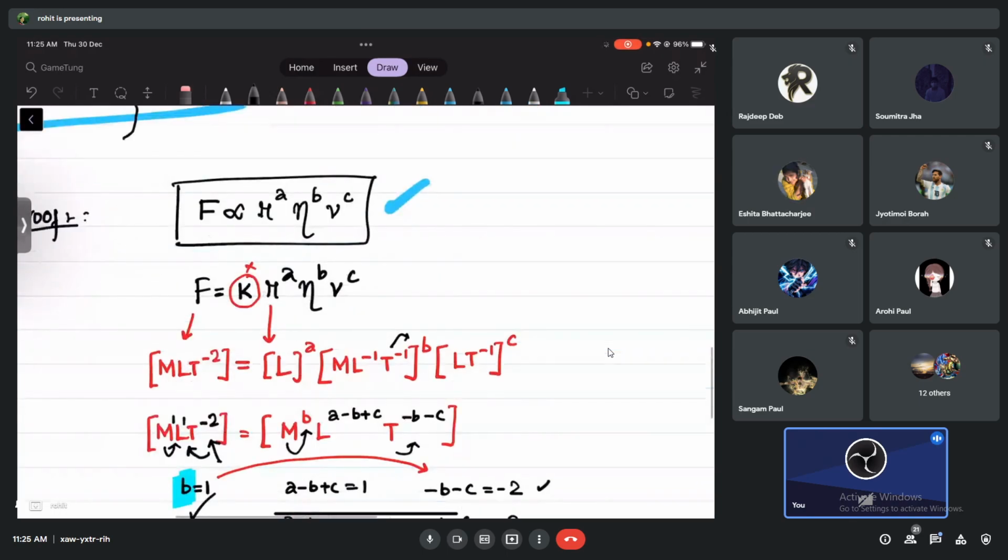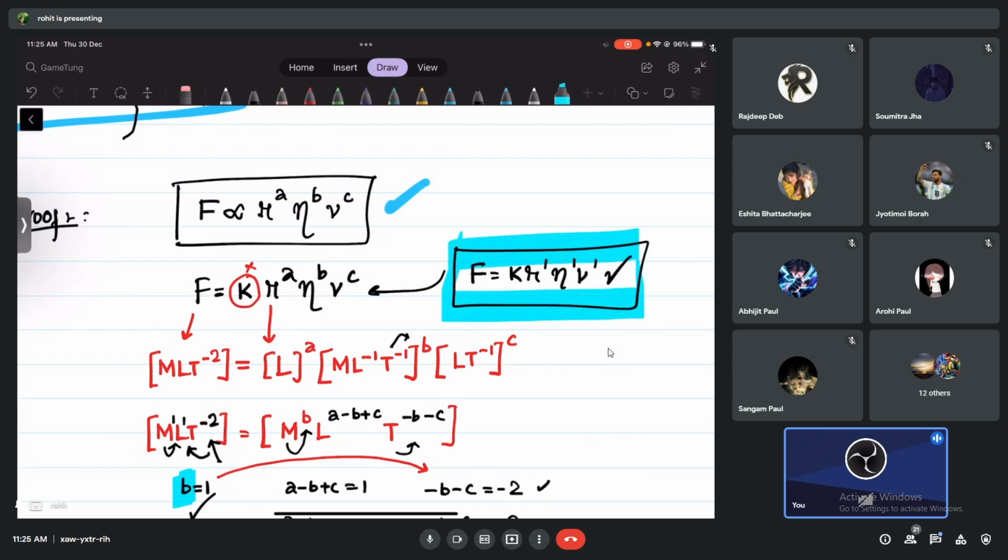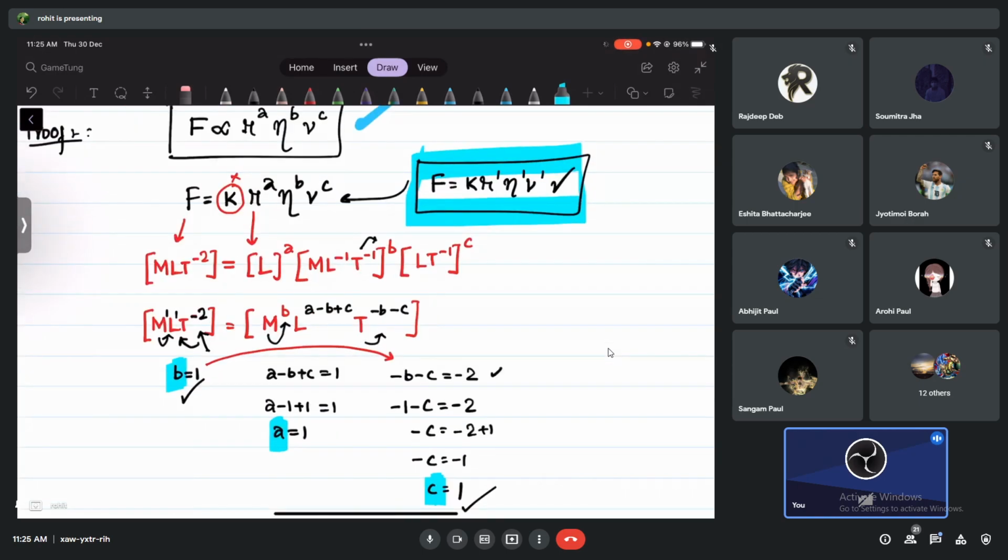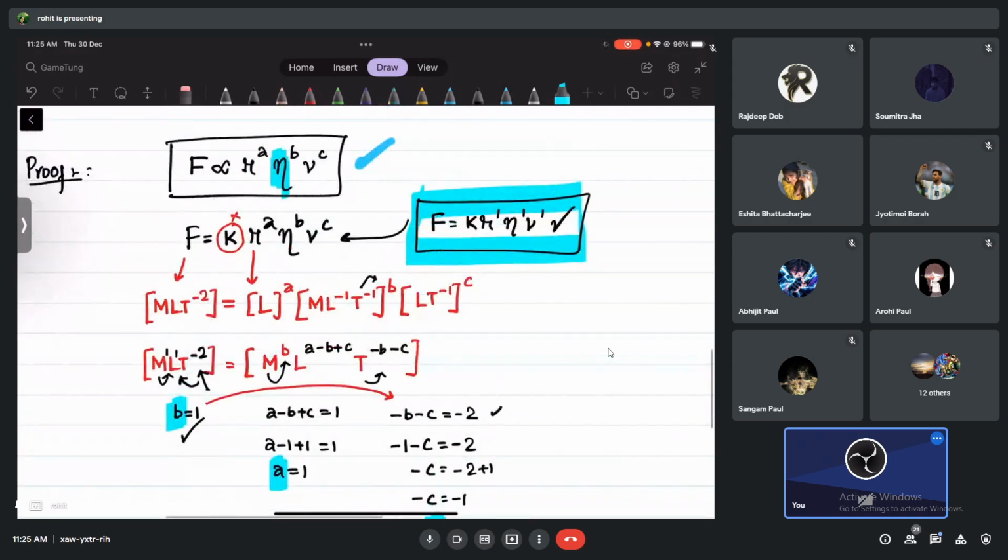So you'll come back here and write F is equal to some constant, then R to the power 1, eta to the power 1 and velocity to the power 1. I think this was easy, because you had at least memorized the dimension for coefficient of viscosity. Other things you already know. So I think I can say this is fine, no? Yes, sir. Okay, so this is fine.